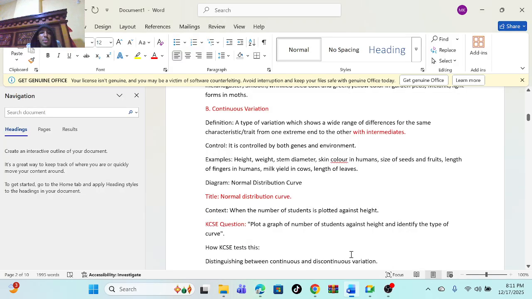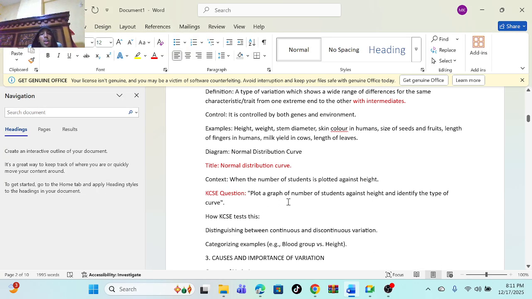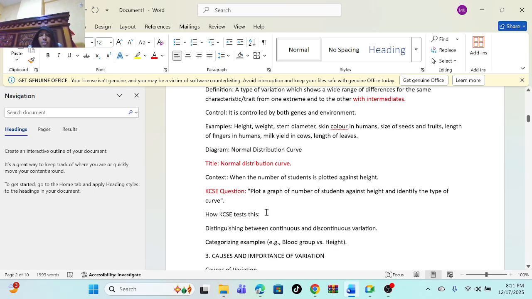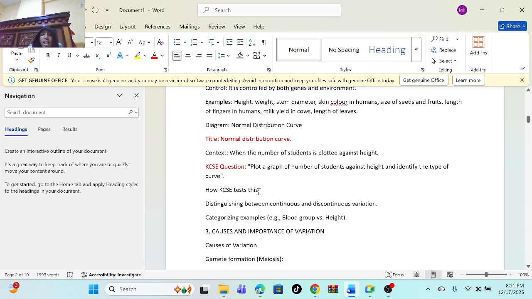So sometimes they may ask a KCSE question: plot a graph of students against height and identify the type of curve. The type of curve is known as normal distribution curve. So how do they test in KCSE? Distinguish between continuous and non-continuous variation, and give an example of each.